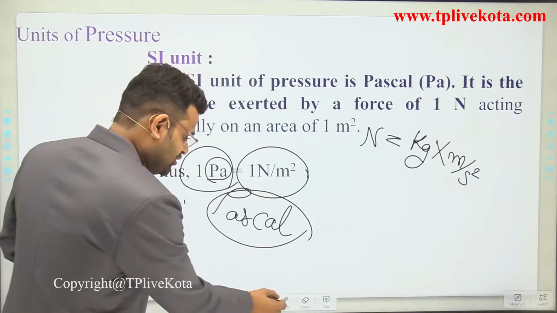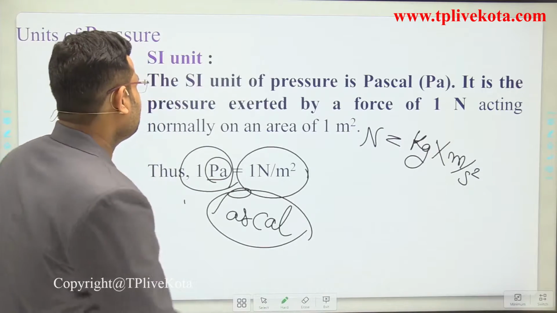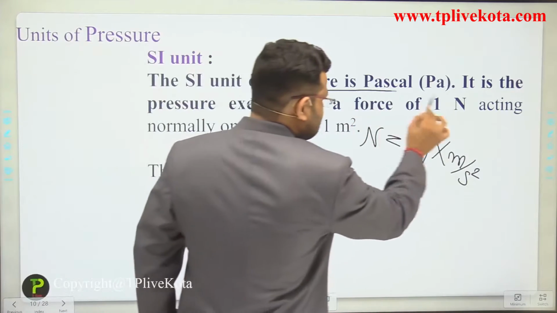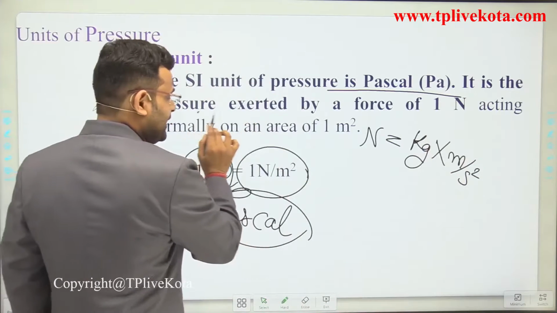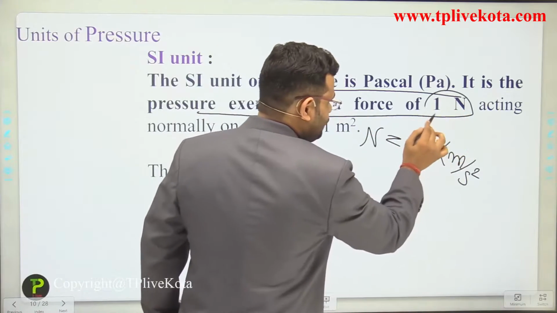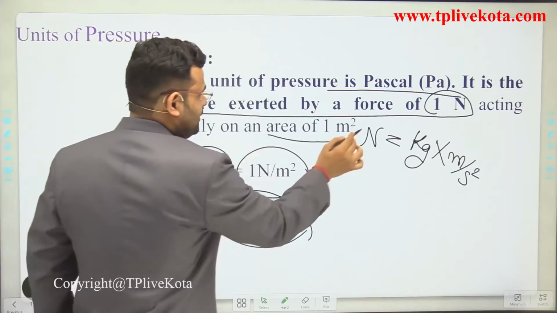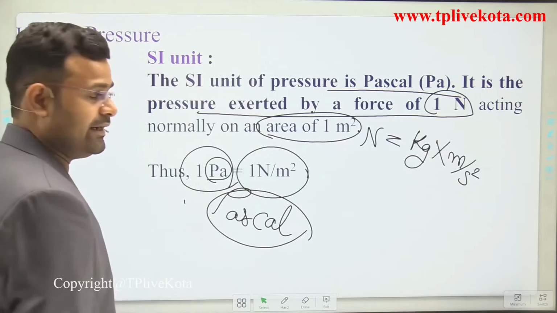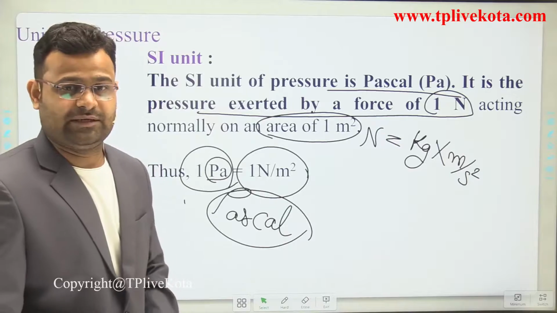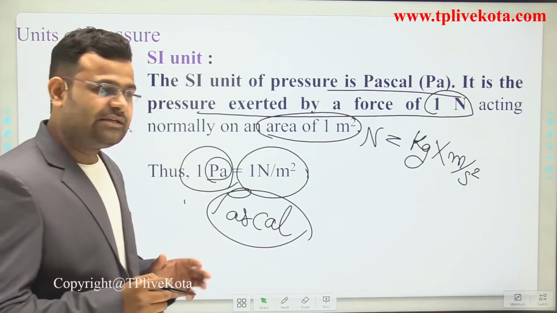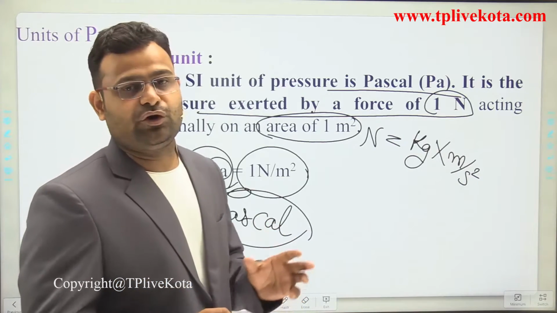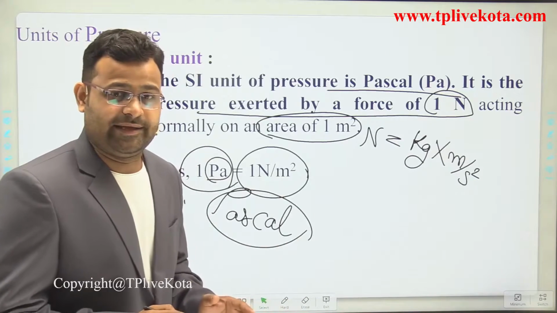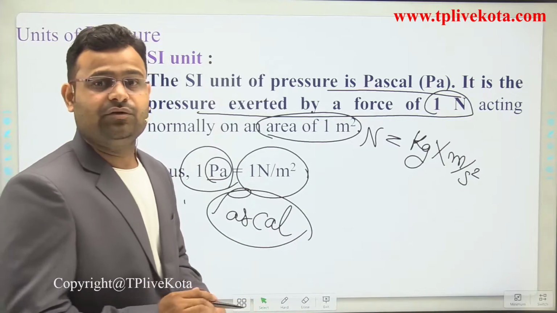Write the definition of 1 Pascal. The SI unit of pressure is Pascal, and it is the pressure exerted by a force of 1 Newton acting on an area of 1 meter square. So that is the definition of 1 Pascal. It means we apply a 1 Newton force on a 1 meter square area, that is 1 Pascal.